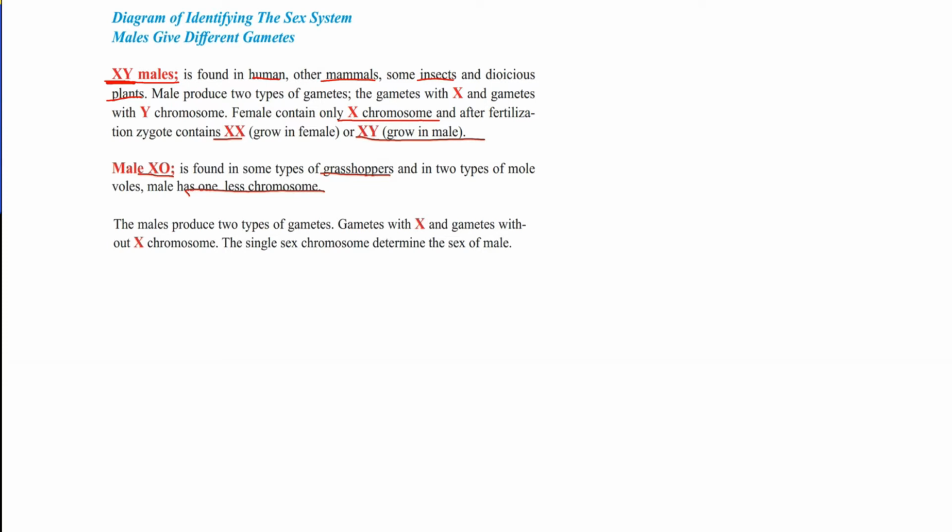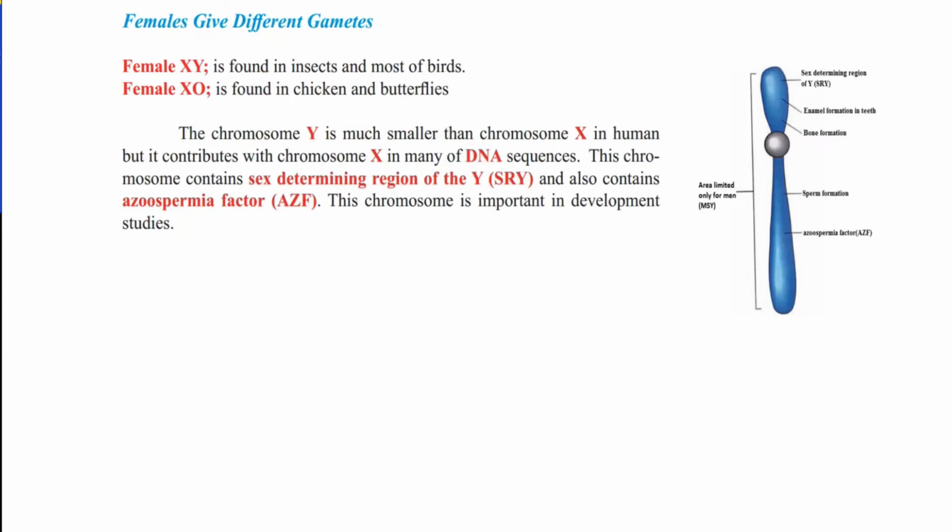The males produce two types of gametes since they are hybrid: a gamete with X and a gamete without the X chromosome. For that, the single sex chromosome determines the sex of the male, but if there are two X, they determine the sex of the female organism.